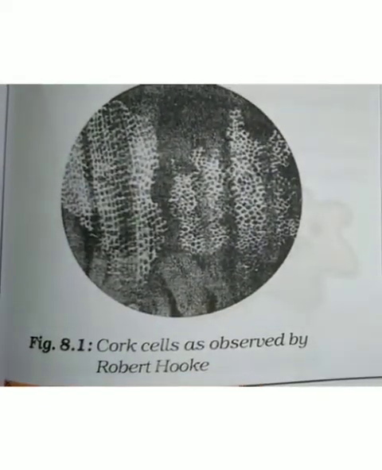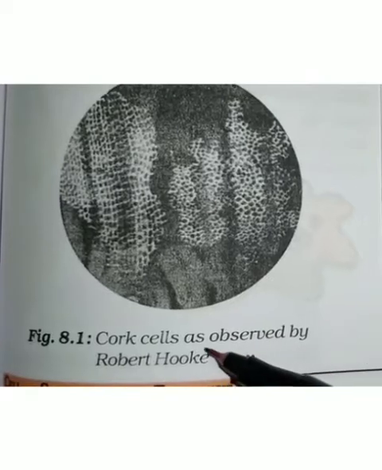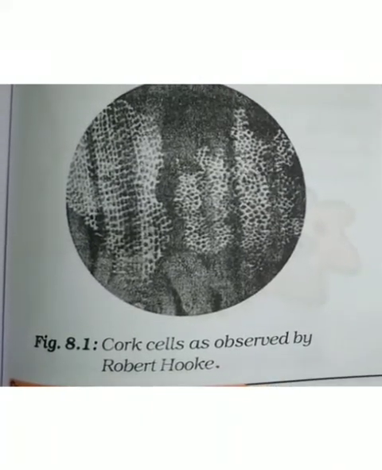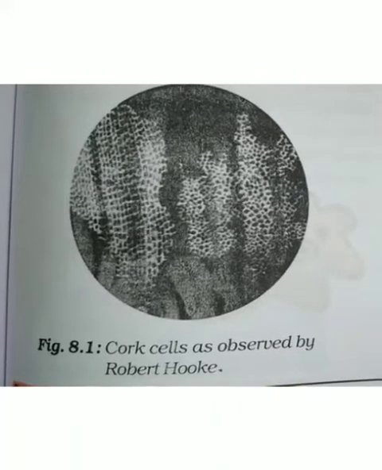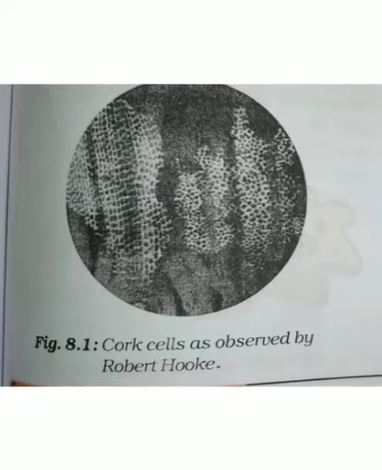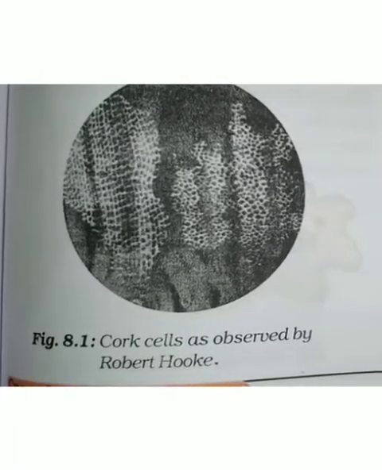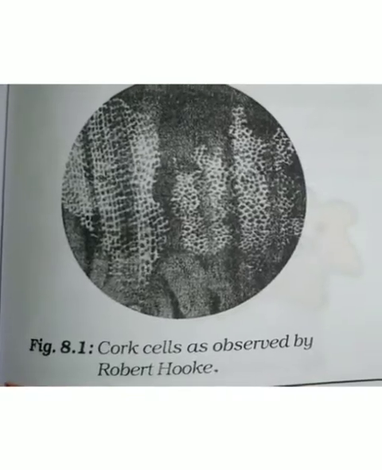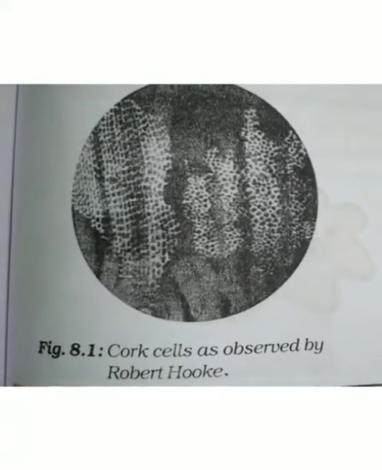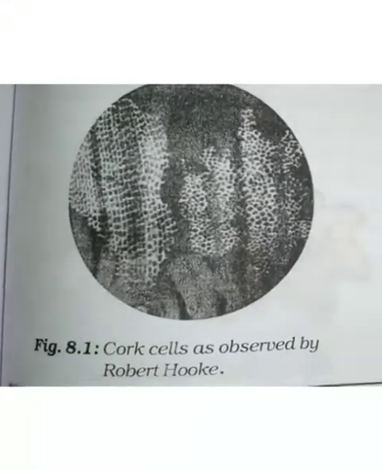Students, now let us see the discovery of the cell. Robert Hooke in 1665 observed slices of cork under a magnifying device. So he just took the cork and observed it under a microscope. The cork is a part of the bark of a tree. He took thin slices of that cork and observed them under a microscope.